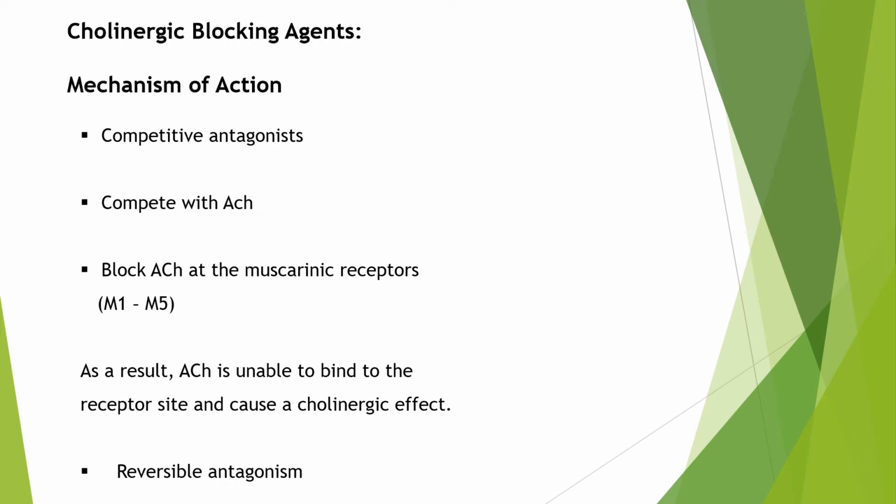Now let's see the mechanism of action of anticholinergics or cholinergic blocking agents. First, these drugs are competitive antagonists. They compete with acetylcholine and block it at the muscarinic receptors. You have already seen the muscarinic receptors: M1, M2, M3, M4 and M5. You know the locations of M1, M2 and M3. As a result, acetylcholine is unable to bind to the receptor site and cause a cholinergic effect. Generally, the antagonism here is reversible.